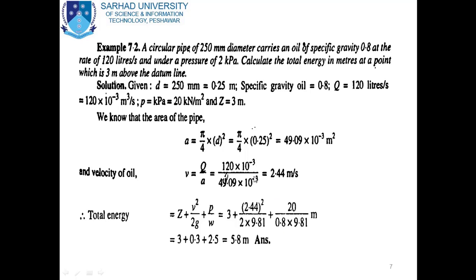Again, to find the unit weight, multiply the specific gravity of oil by 9.81, we will get the unit weight of oil. So 0.8 multiplied by 9.81. Simplify this equation, you will get the total energy, which is equal to 5.8 meters, and this is the answer of our example 7.2.